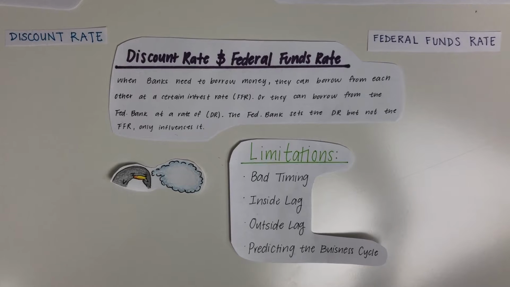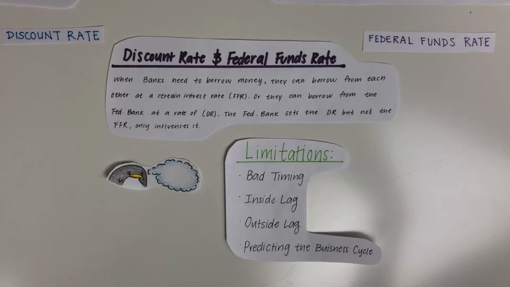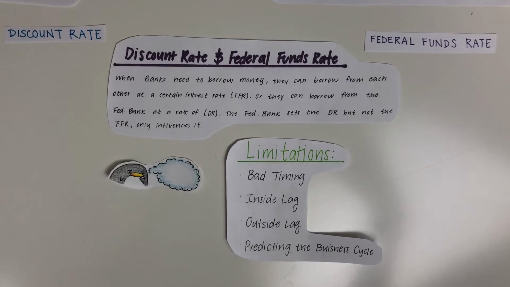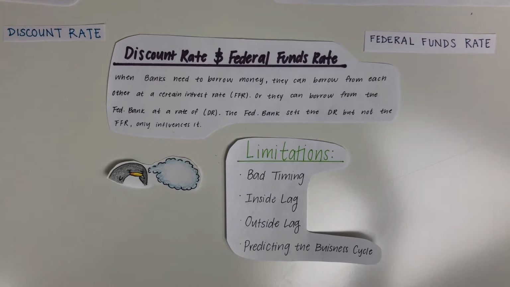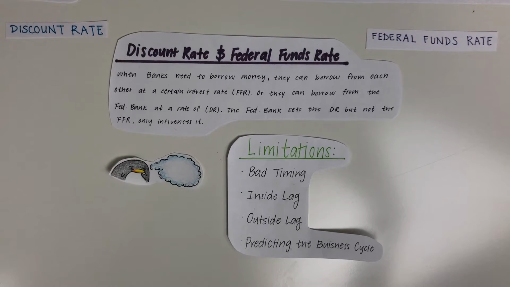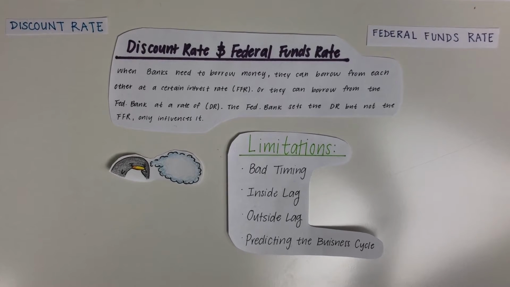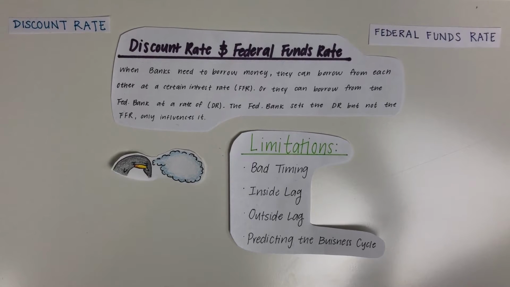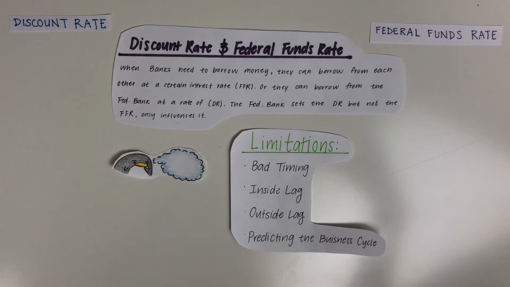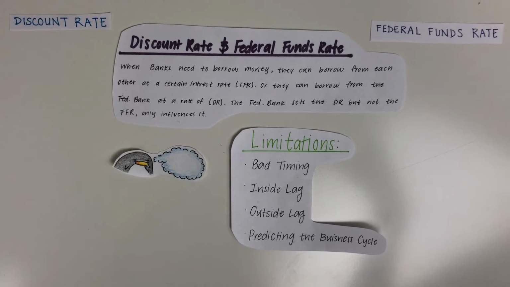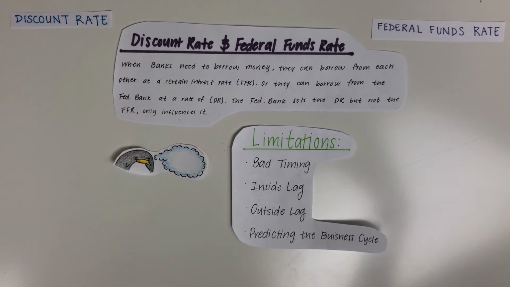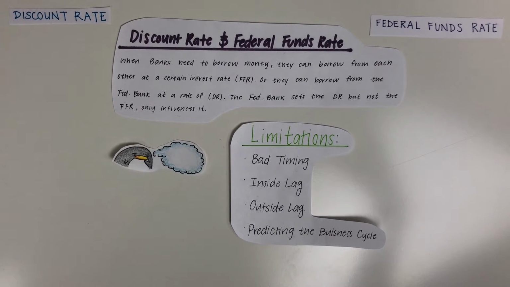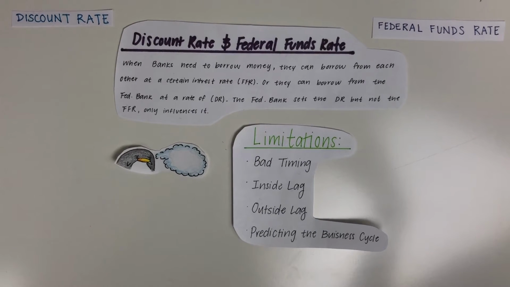Another tool they use is the discount rate, or the federal funds rate. When banks need to borrow money, they can borrow from each other at a certain interest rate, which is the federal funds rate, or they can borrow from the Federal Reserve at the discount rate. The Fed sets the discount rate, but not the federal funds rate. It only influences it. Some limitations to monetary policy are bad timing, inside lag, which is the time it takes to recognize a problem, outside lag, the time it takes to take effect, and predicting the business cycle.